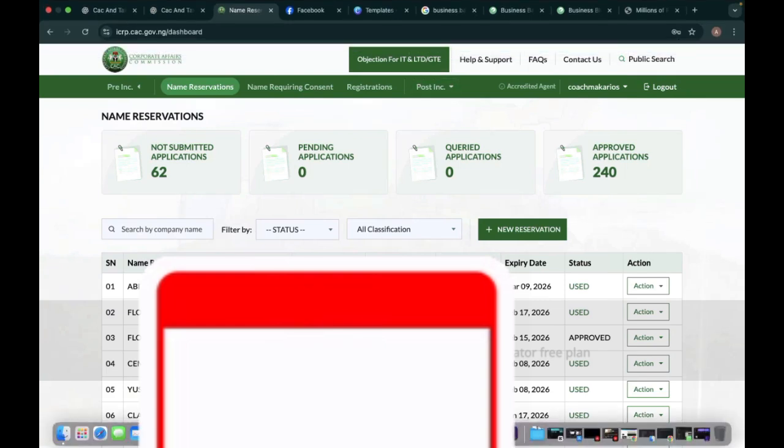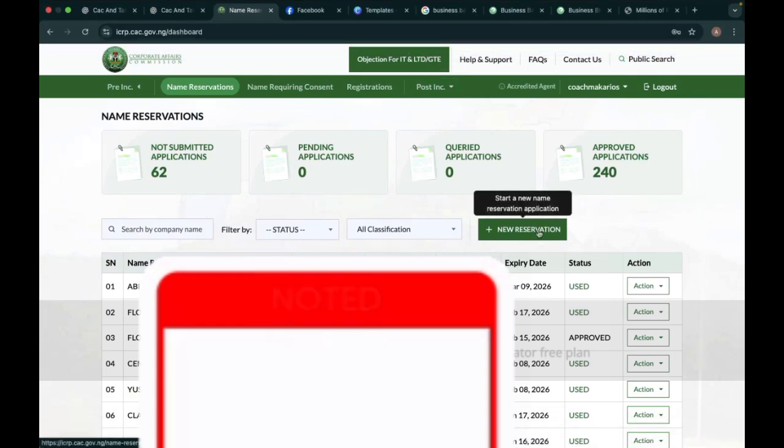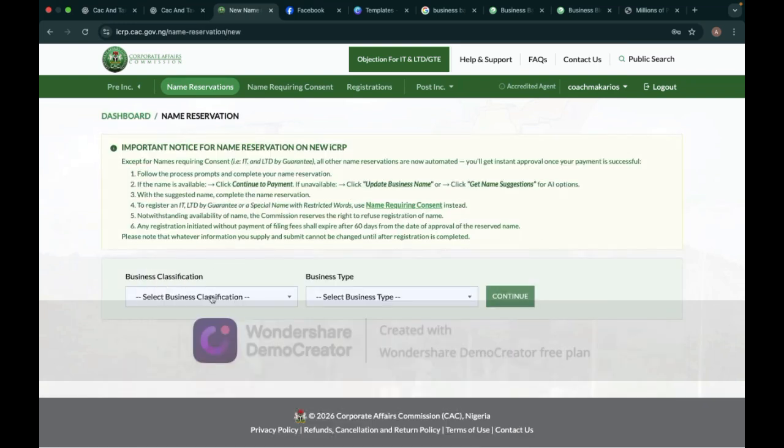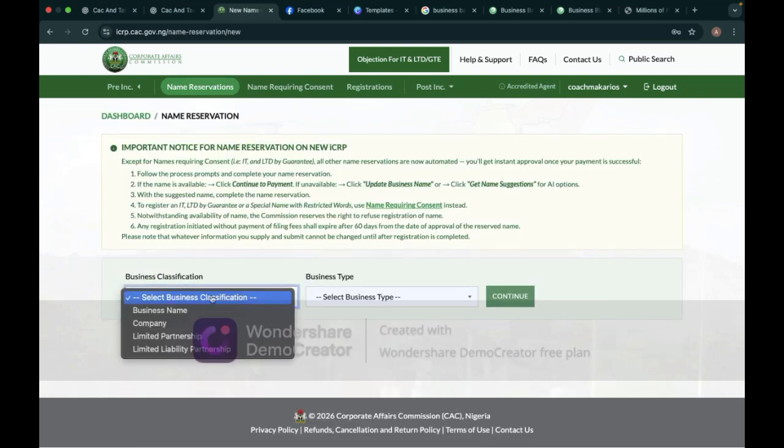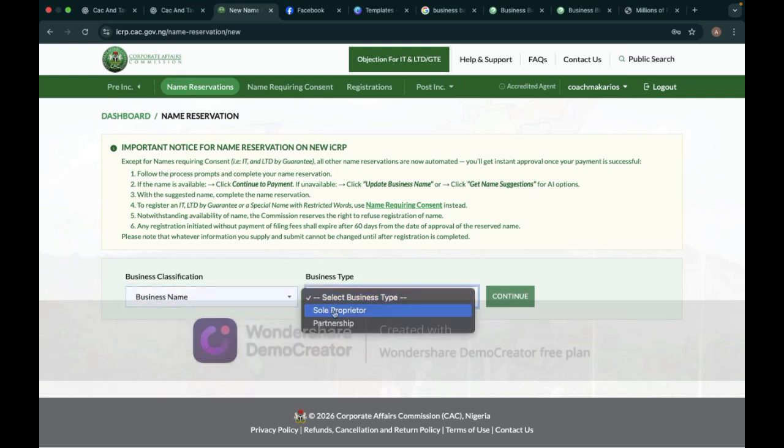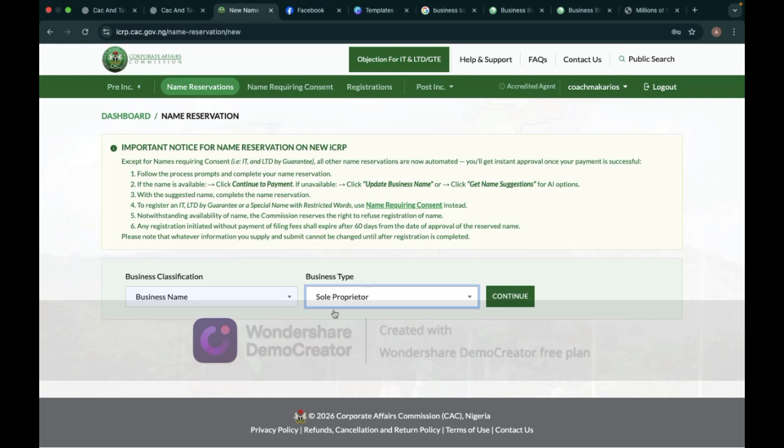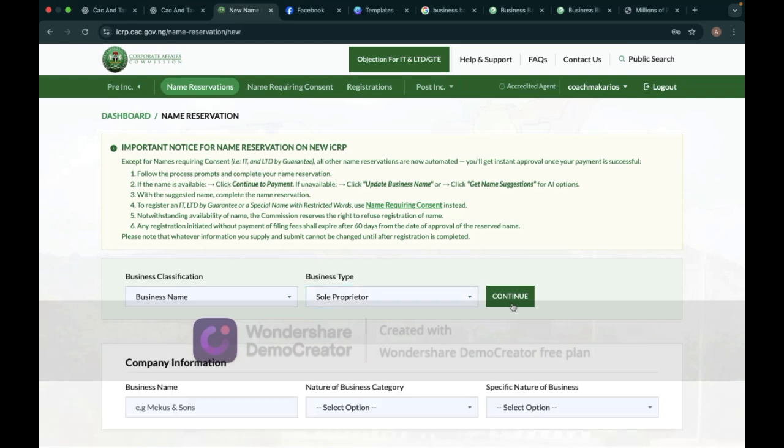Okay, so now let's proceed. You click on name reservation. Then you choose the classification. So this class is actually on business name. So you click on business name. Then for type you choose sole proprietor. That's it if you have just one person going about this registration, but if there are more than one, like two or three, you can choose partnership or still choose sole proprietor. Then during the adding of partners, you can add in more people. So now you click on continue. Then in here you have to input the name you would like to register.